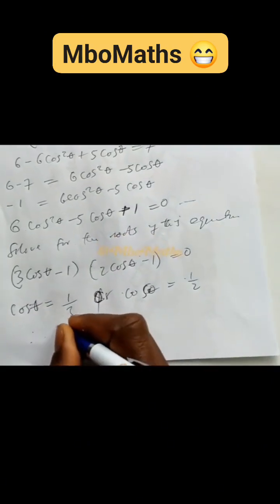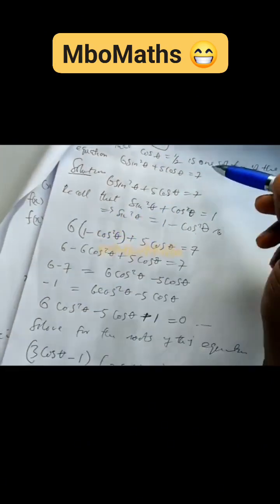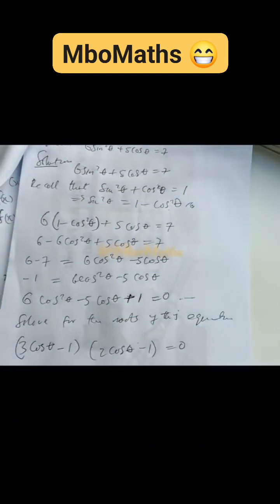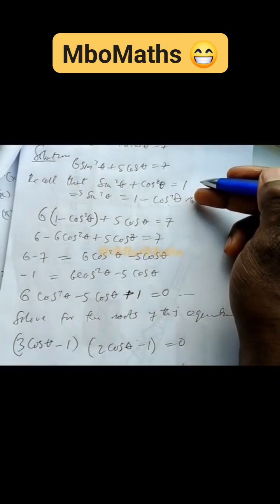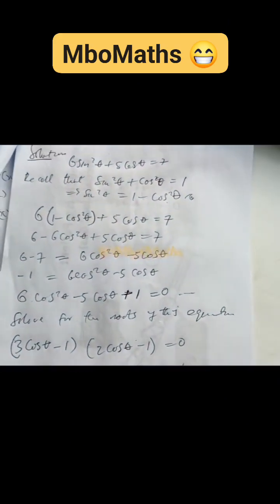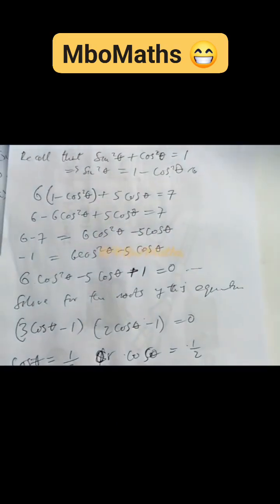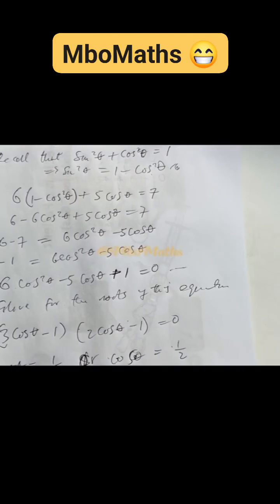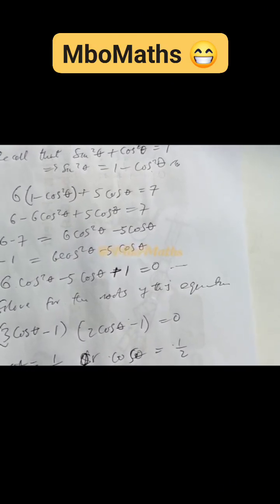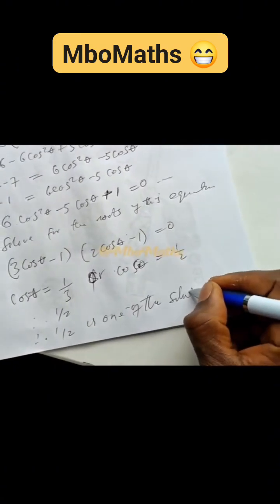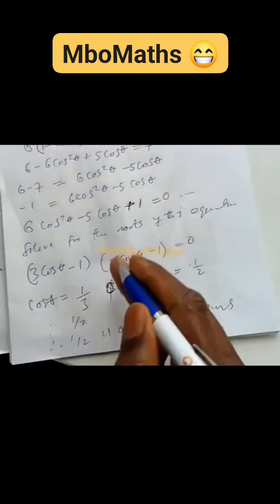So you see that half is part of what they gave us here that we should prove. So having found out that cos theta equals half, we have shown that half is one of the solutions. So we have proven this.